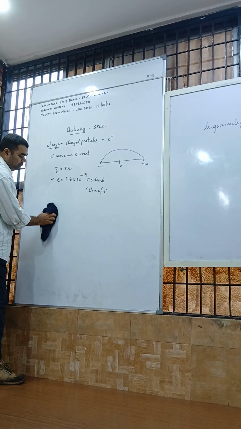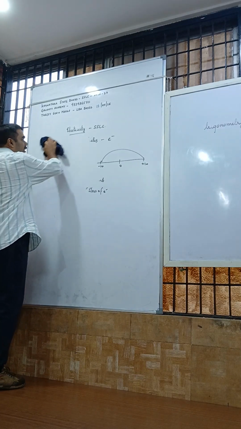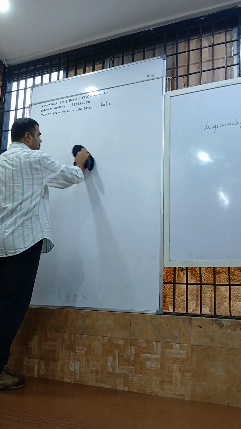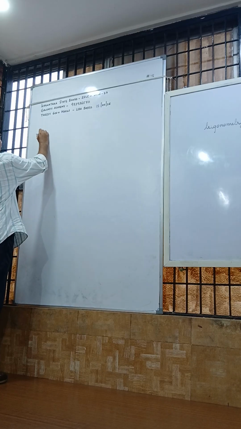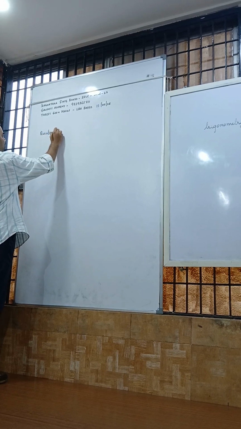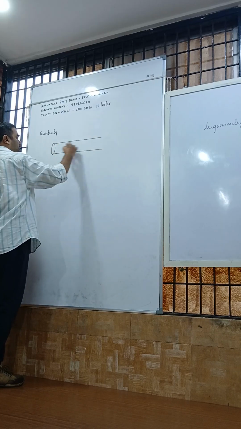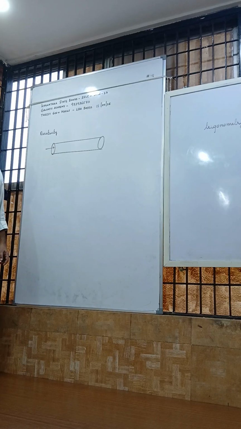Okay. Next we move on to the concept of resistivity. Well, what is this resistivity? Let us see. Imagine you have a conductor like this. This is called the cross section.